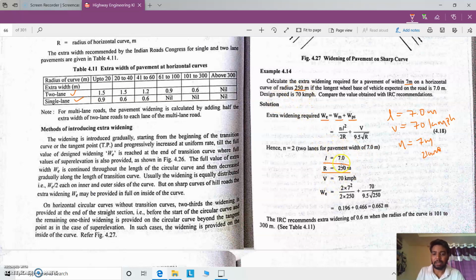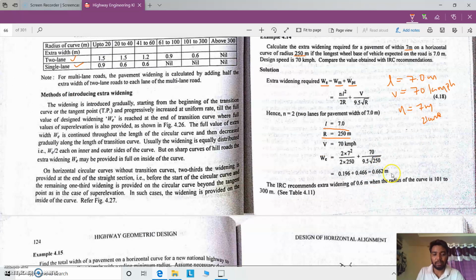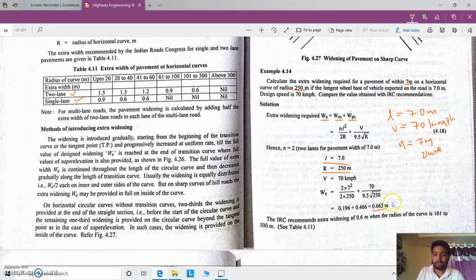Once we get the values, we can substitute in the equation. N is 2 and L is 7 square, and 2 into R, where R is 250, plus V substituted in kilometer per hour only, divided by 9.5 under root R. R is 250 again. So once we substitute, we will get 0.0662 meters of total extra width. So this much is what we calculate as the extra widening.